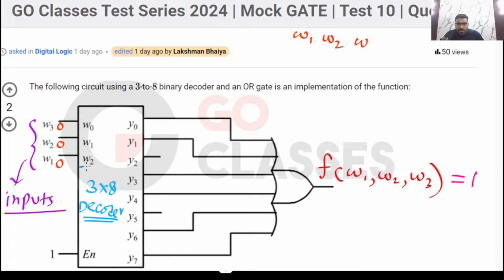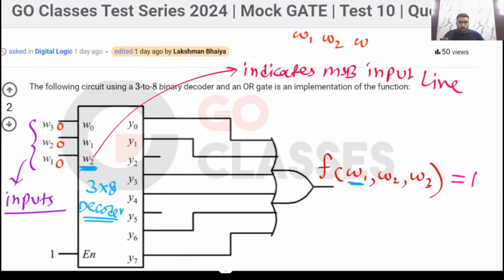Actually, what is the MSB of the decoder? You can see this is the MSB of the decoder. So W1 is connected to the MSB of the decoder. Please understand that this W1 is the MSB of the function also, and it is connected to the MSB input line of the decoder.